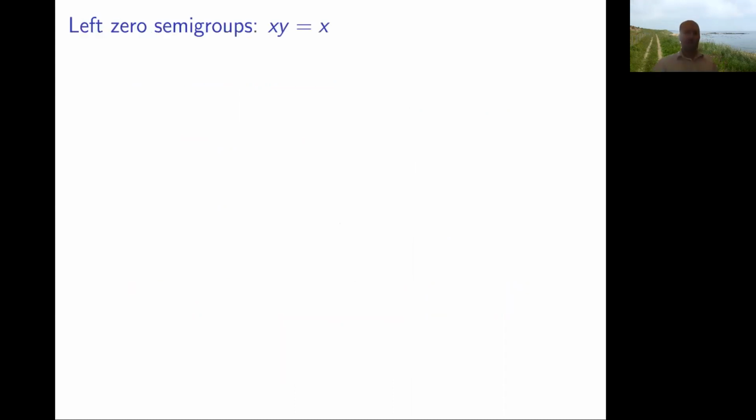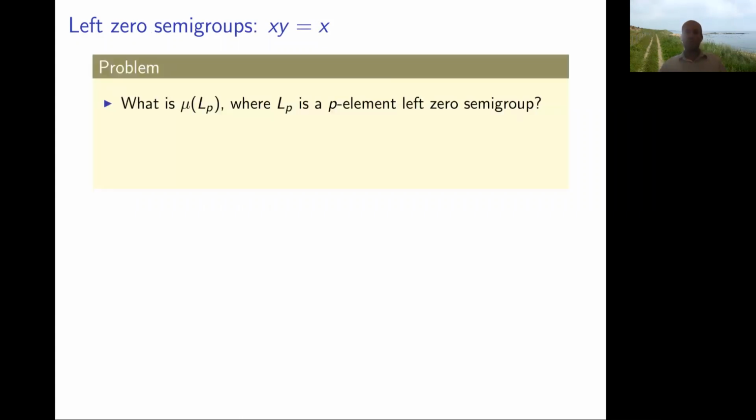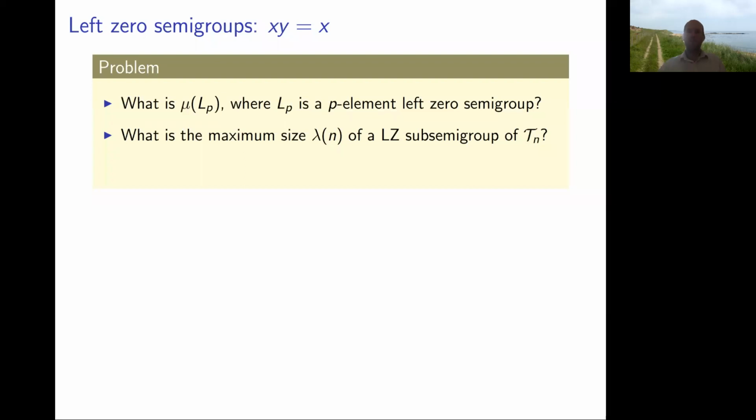All right. So let's think about left zero semigroups. What's the minimum degree of a left zero semigroup of a given size P? Another way to think about the same problem is, well, we're trying to calculate an integer sequence. Here's another integer sequence that we might want to calculate, and if we can calculate this one, then we can calculate the first one. So instead of fixing the size of a left zero semigroup, we fix a degree of a transformation semigroup and say, what's the biggest left zero semigroup that you can get in there? And if you understand the second sequence, then you understand the first sequence.